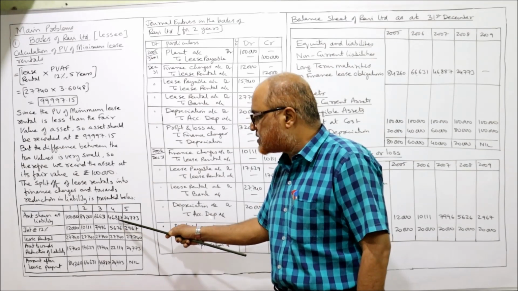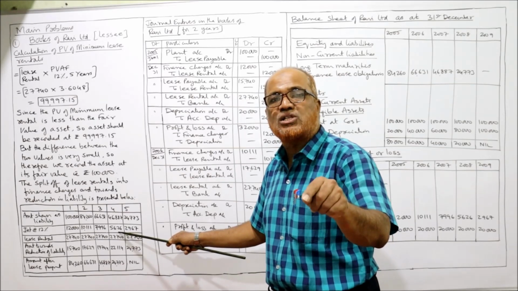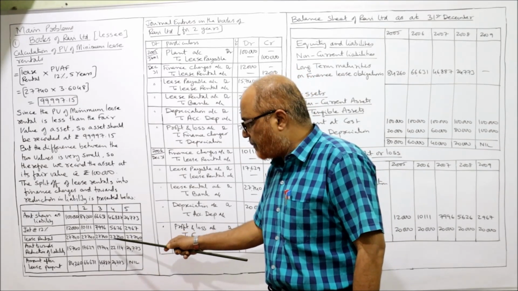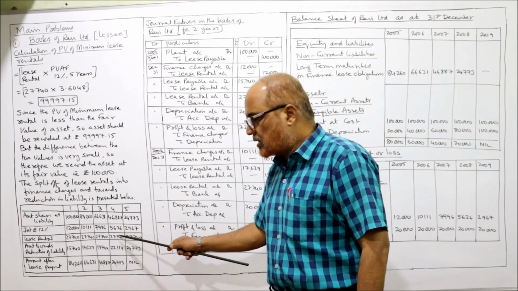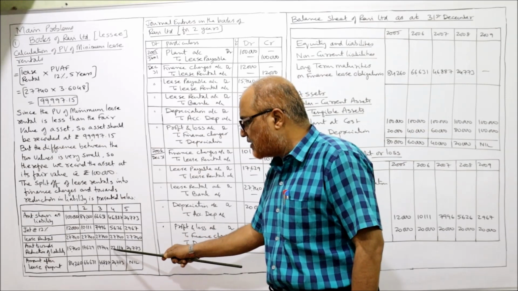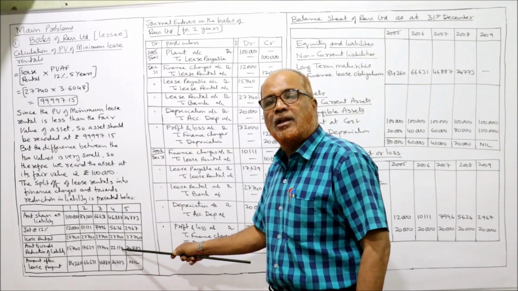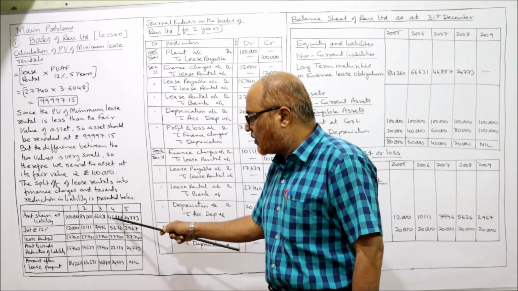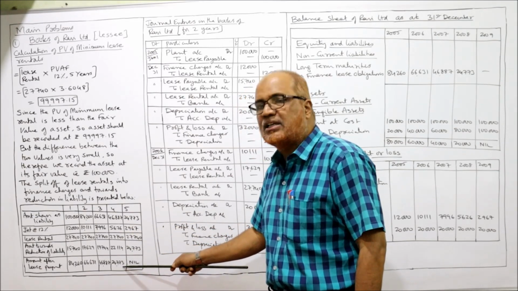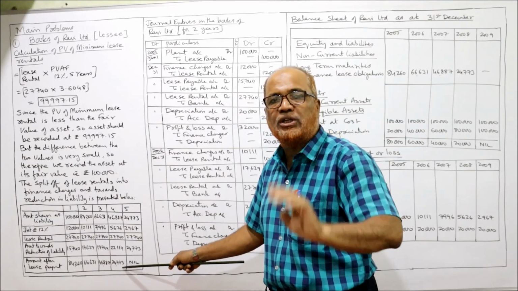Again calculate 12% on 46,887: 5,626 is the interest charge for the fourth year. Now the rental paid is 27,740. Subtract 27,740 minus 5,626, and you will get the balancing figure 22,114. This is the amount paid towards principal. Now the outstanding balance at the end of the year is 46,887 minus 22,114, which is 24,773. This is the outstanding liability at the end of the fourth year.